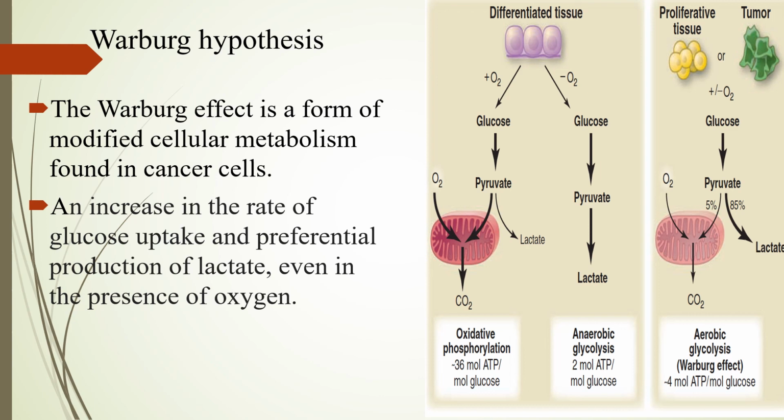It is defined as an increase in the rate of glucose uptake and the production of lactate even in the presence of oxygen. So more and more lactate is produced even in the presence of oxygen, and this effect takes place in cancer cells or any rapidly growing cells, even during embryogenesis.